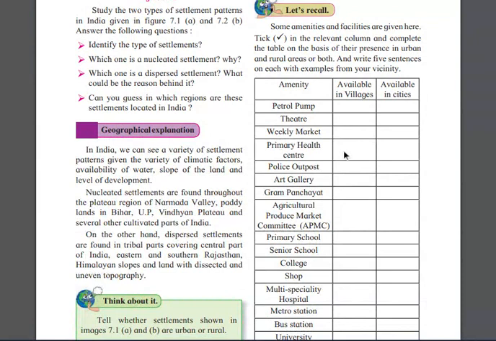Dispersed means people are living a little bit far away, right? They are not living concentrated in one area, like a station. If some people are living in Kandivali station, some people are living over here, and others are living over there, in separate spots.